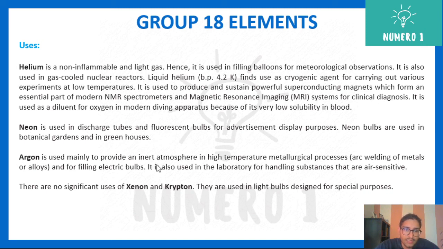Argon is mainly used to provide an inert gas atmosphere at high temperature in metallurgical processes, for example arc welding of metals or alloys. There is no significant use of xenon and krypton. They are used in light bulbs designed for special purposes. And then just go through it.